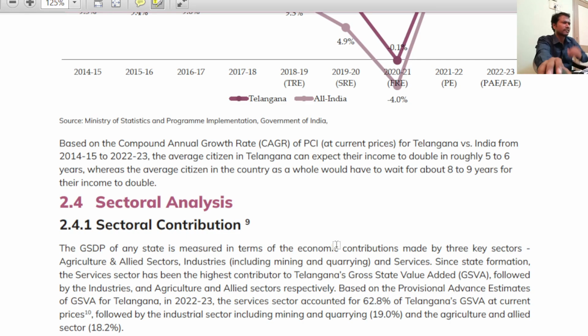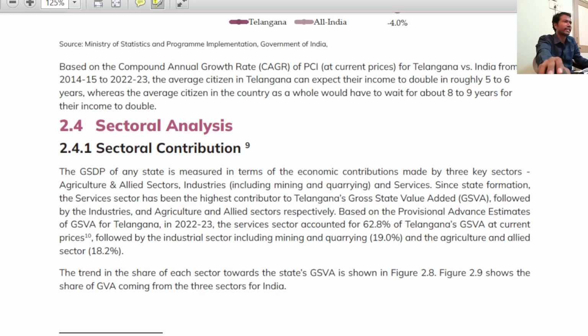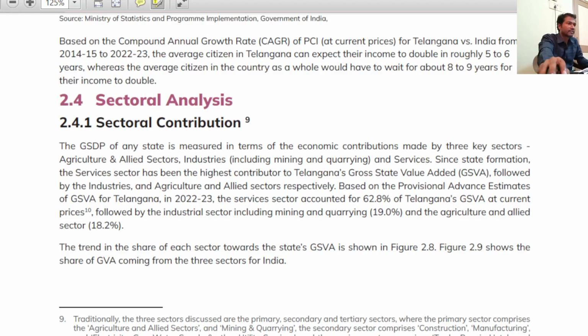There is no big difference, except that in this book, in the primary sector, generally mining and quarrying is considered. In the primary sector, generally mining, coal mining or steel mining or iron ore mining. Generally, mining and quarrying is a part of the primary sector, not only agriculture and allied sectors, right? Allied sector means animal husbandry, fishes, dairy. We will see that, sir. Agriculture, a separate chapter is there. No need to hurry.